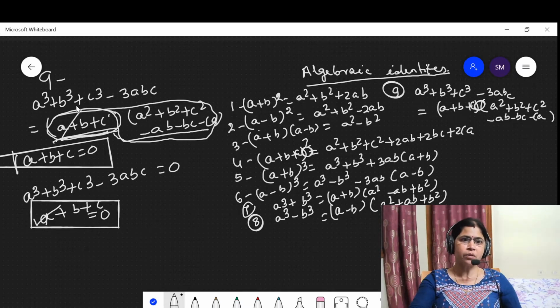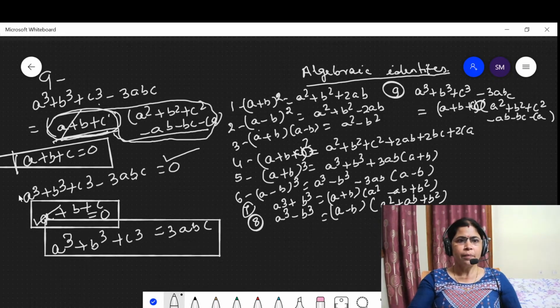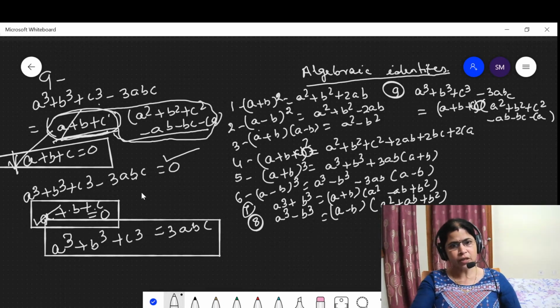Then what happened? Then a cube plus b cube plus c cube is equal to 3abc. This factor has many practical uses in problems. When we get the condition a plus b plus c is equal to 0, then we can apply a cube plus b cube plus c cube is equal to 3abc.